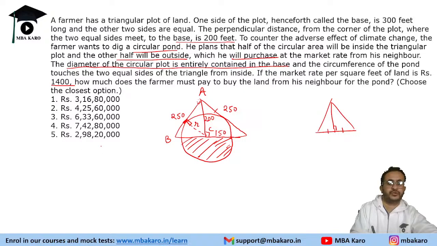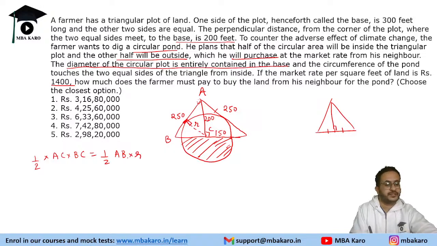The area of triangle ABC is half of AC into BC, and that is equal to half of AB into R. That is how we can find the inradius.